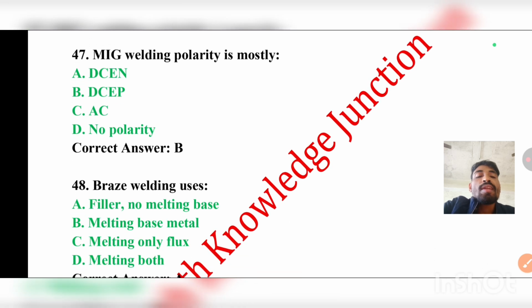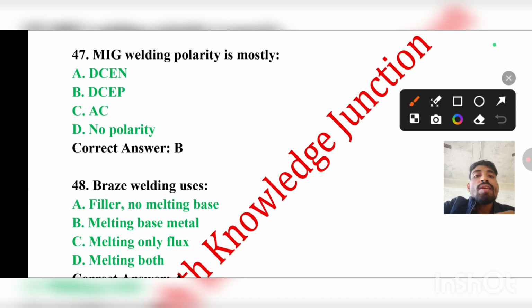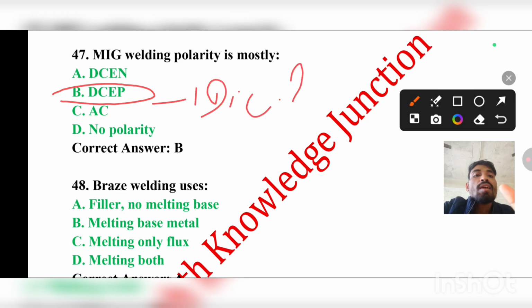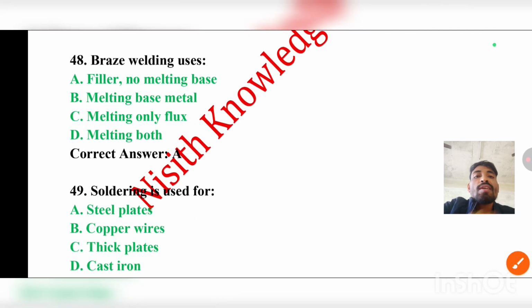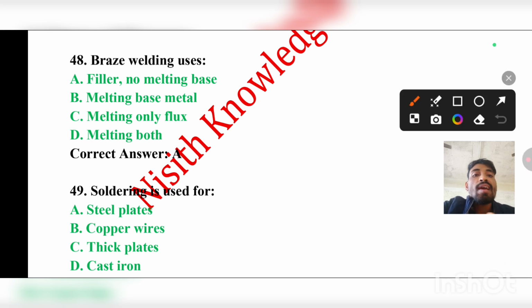Question number 47. MIG welding polarity is mostly DCEN, DCEP, AC or no polarity. The correct answer will be B, that is DCEP. Direct current, electrode positive. Question number 48. Brazing uses filler, no melting base metal, melting only flux or melting both. The correct answer will be A, that is filler, no melting base.